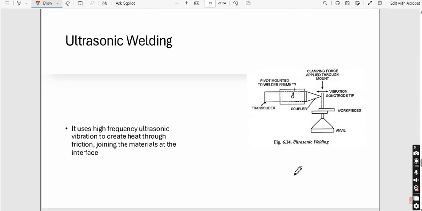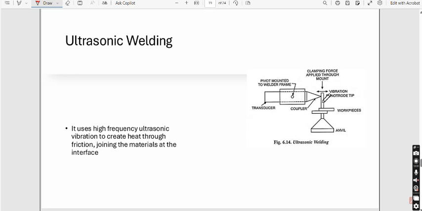The next is ultrasonic welding. So ultrasonic welding basically uses ultrasonic vibrations to create a friction between the workpieces and then fuses the material. So you can see here we have a transducer and coupler. Now this coupler will be providing an ultrasonic vibration, and this vibration will be passed to the material with the help of vibration sonotrode tips.